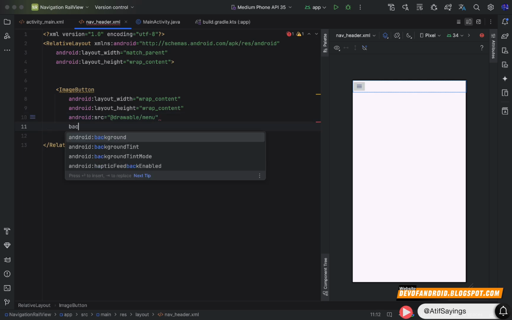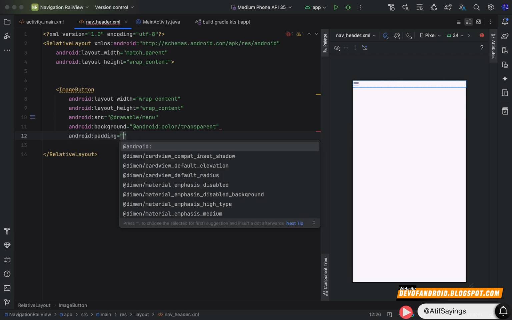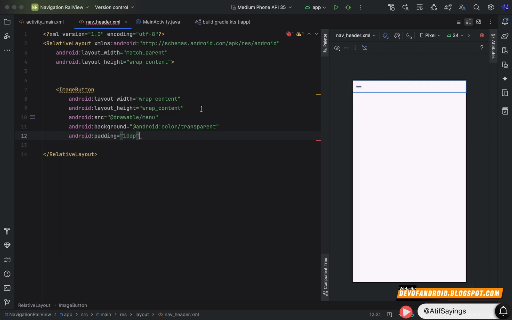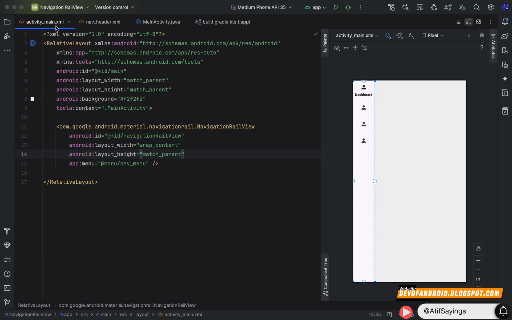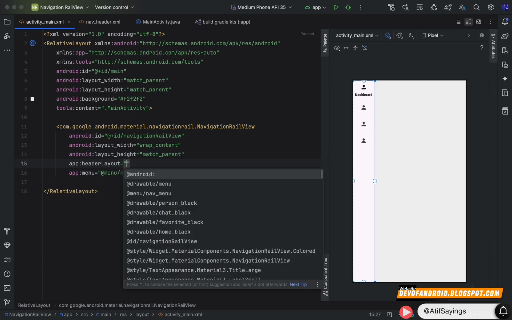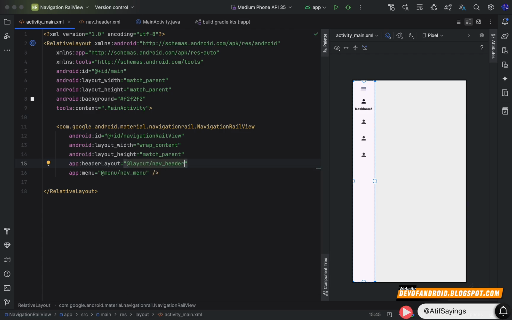Now we can show that icon in our image button using the property source, and icon name is menu. We also need to set a transparent background color to this image button and padding will be 10 dp. ID of this image button will be menu button. And with that, our navigation header UI is now completed. Now we can show that header in our navigation rail view using the property header layout, and we will pass the name of the header file.